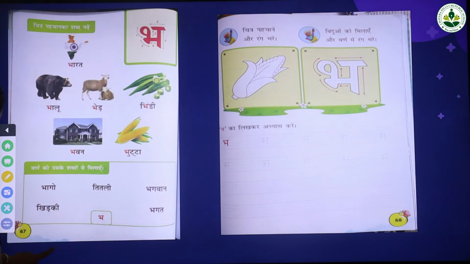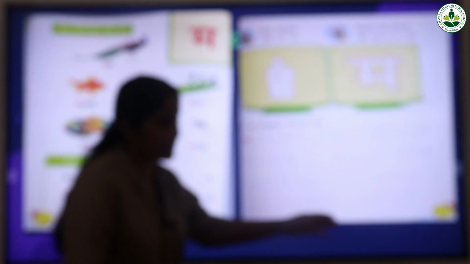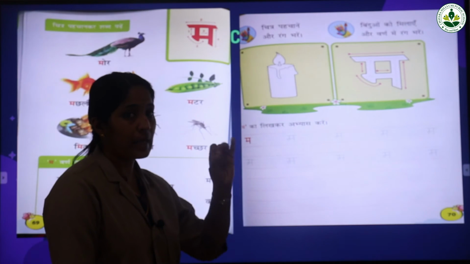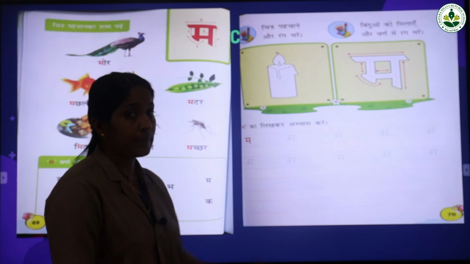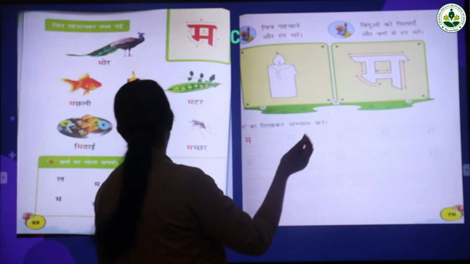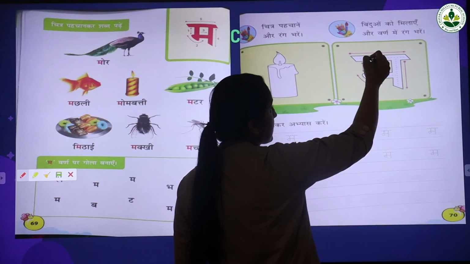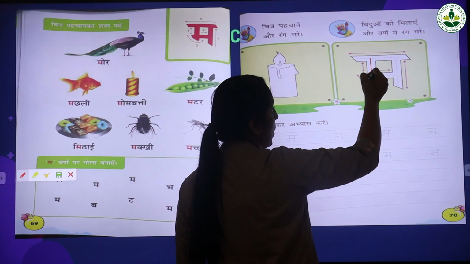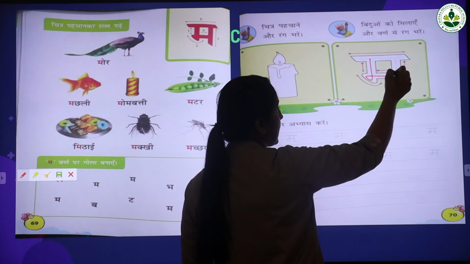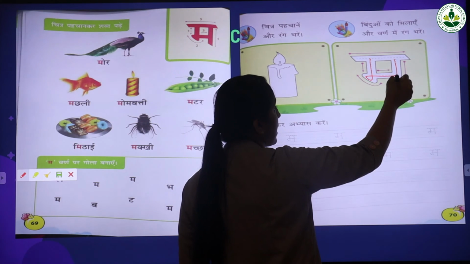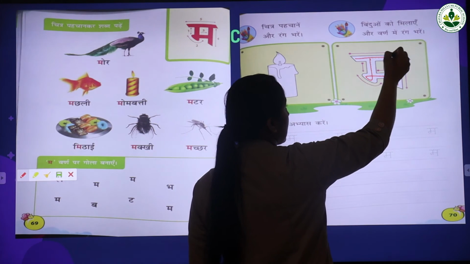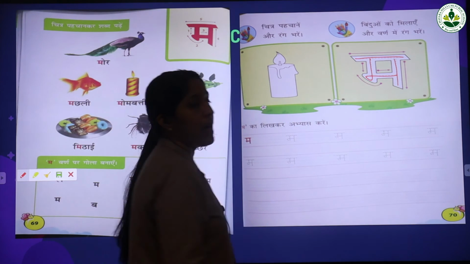And the next page number 70. Pa, ipa, ba, ibba, ma. The last one is ma. Ma is a very simple letter. How to write ma? Standing line and go up and a sleeping line here and a standing line here and a small sleeping line on the top of the letter. That is ma.